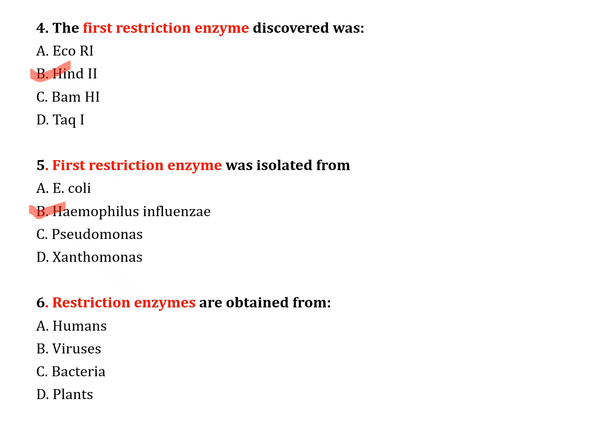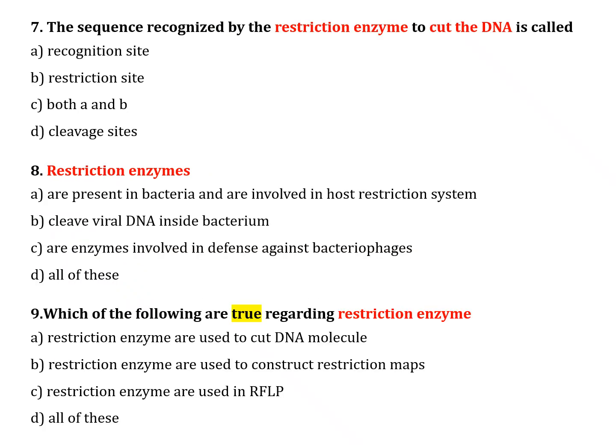The next question number 6. Restriction enzymes are obtained from: option A, humans. Option B, virus. Option C, bacteria. Option D, plant. The correct answer is option C, bacteria. Haemophilus influenzae is a bacteria.